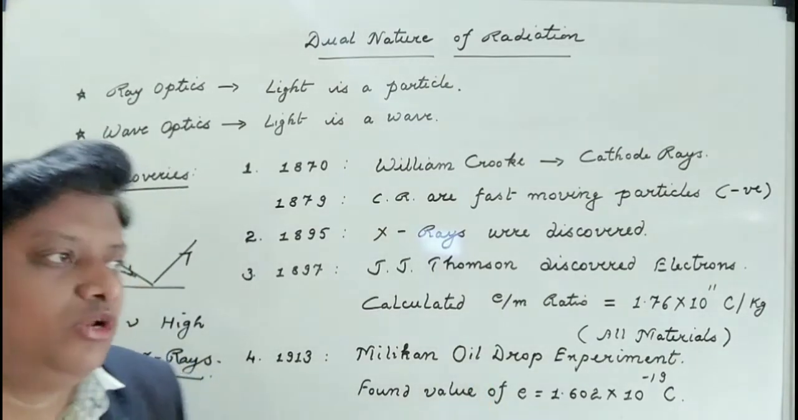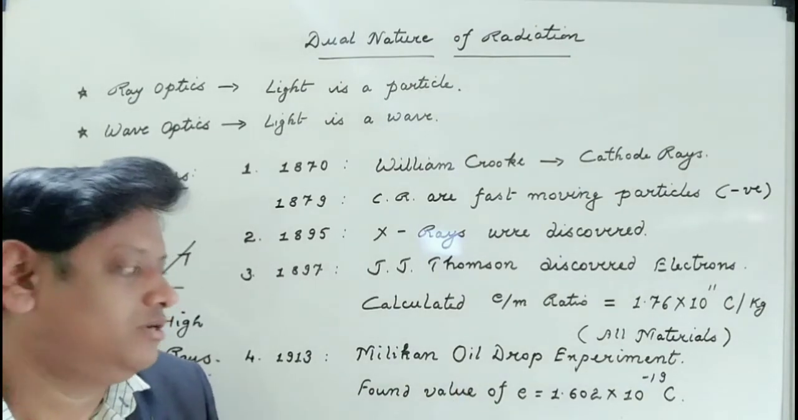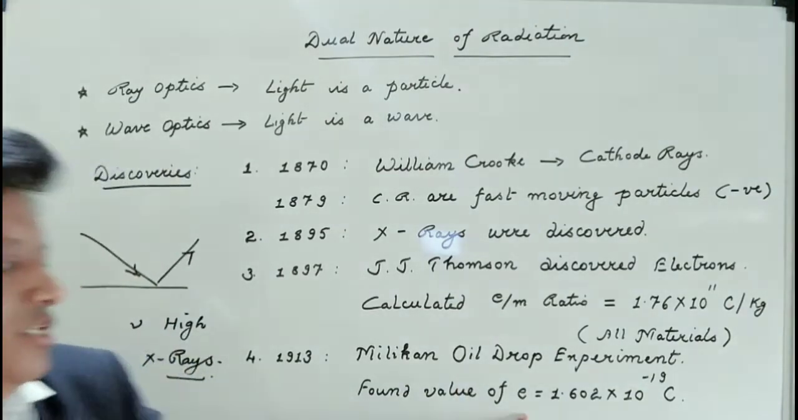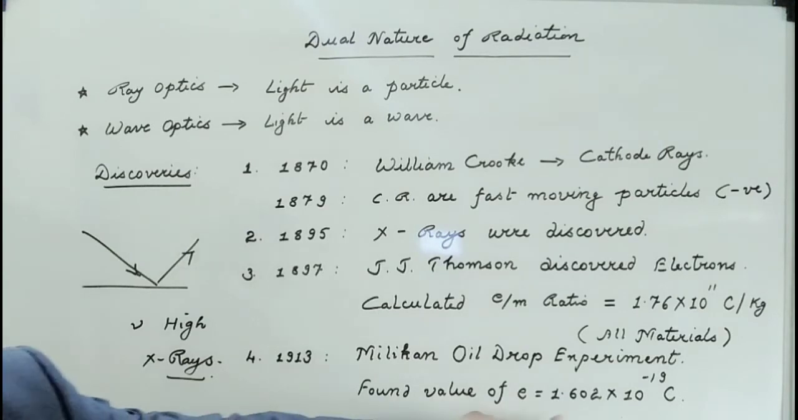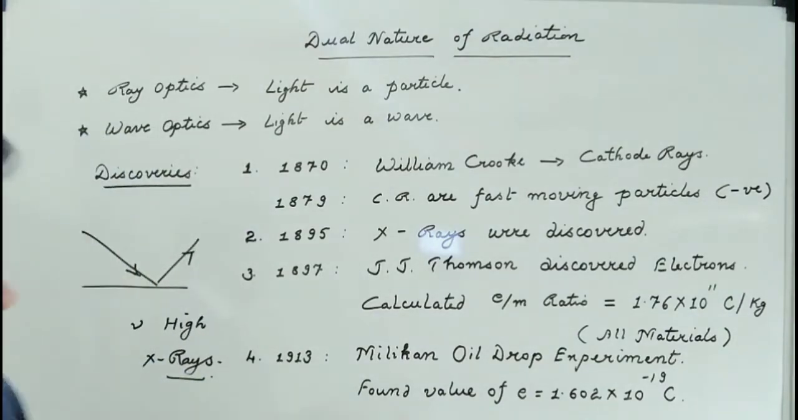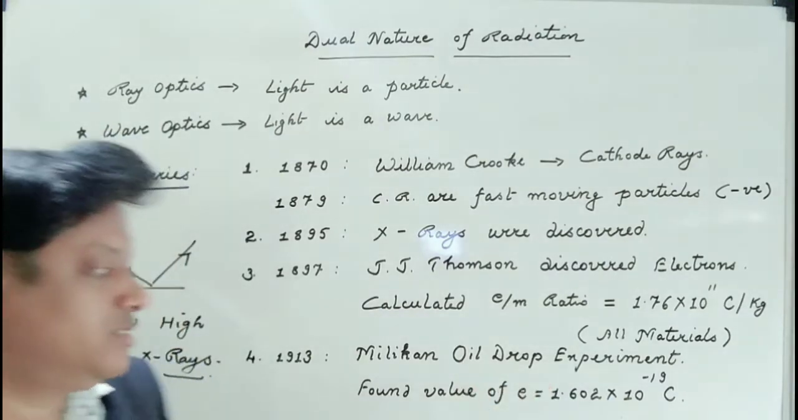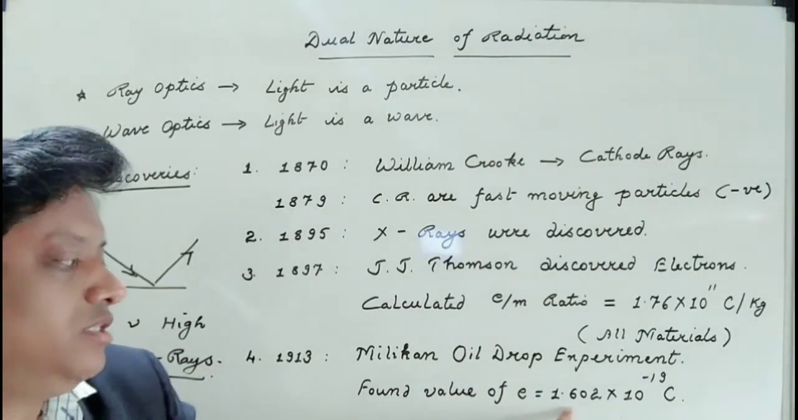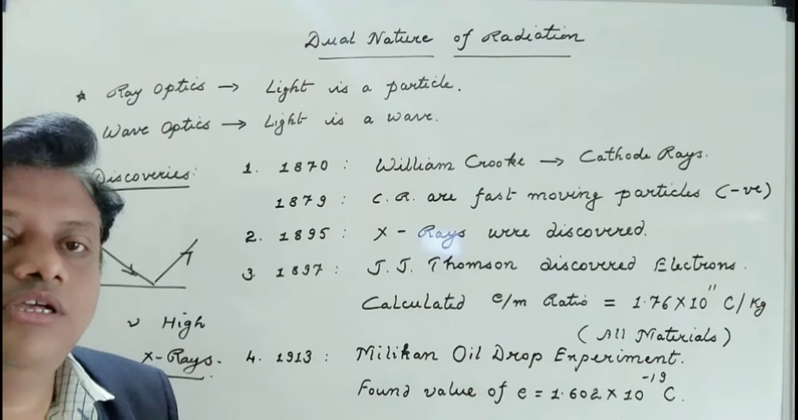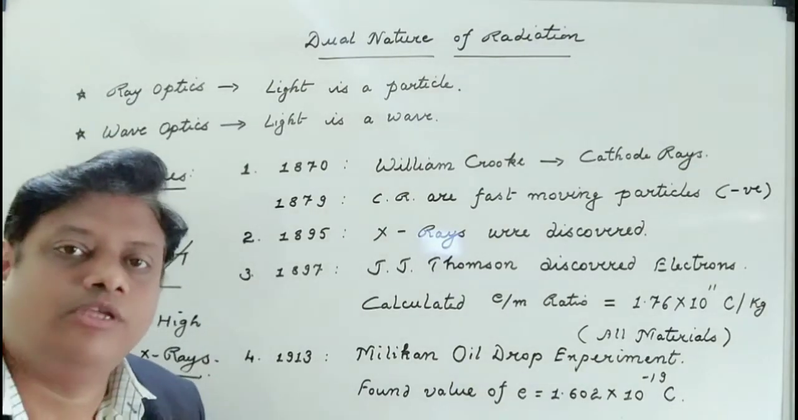With the help of this experiment, we were able to find out the value of the charge of the electron. The charge of the electron is 1.602 × 10^-19 coulomb. Today we know this; it was found by Millikan in the experiment famous as Millikan's oil drop experiment. You might be learning about this. So we know the value of the charge now, 1.602 × 10^-19 coulomb. This is the charge of the electron.